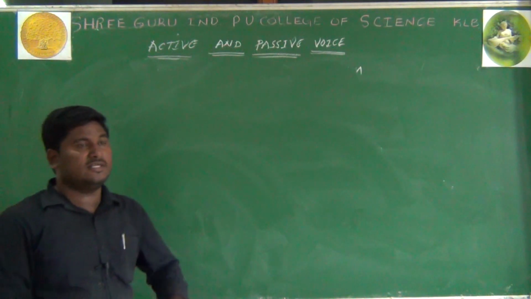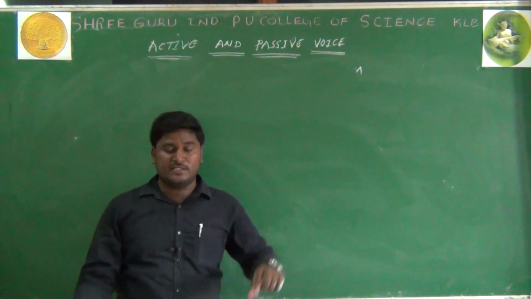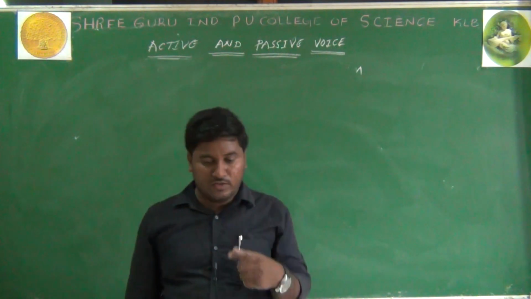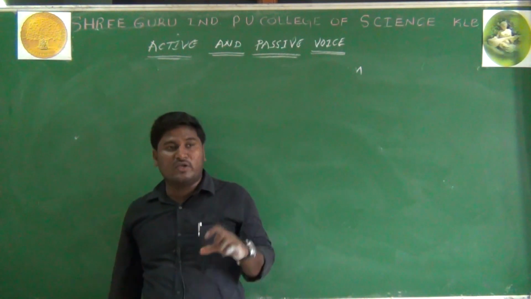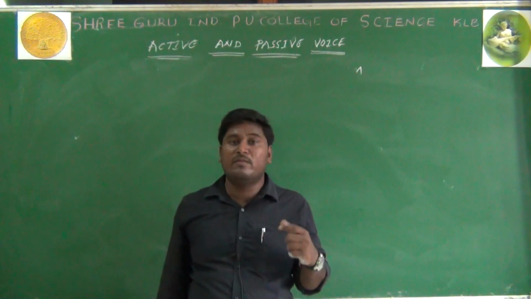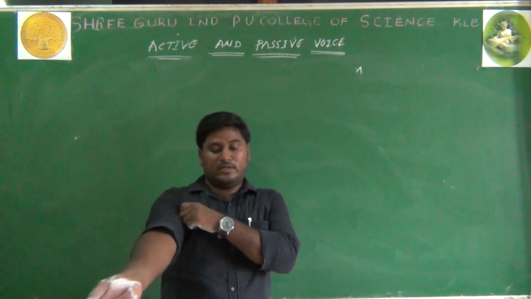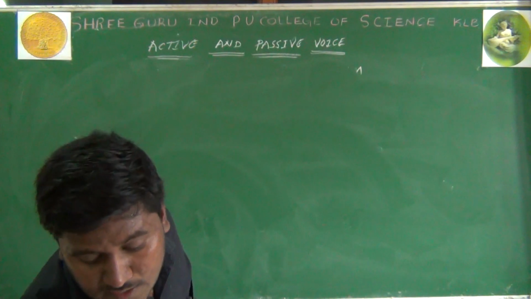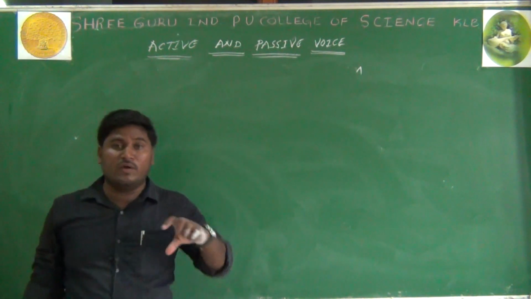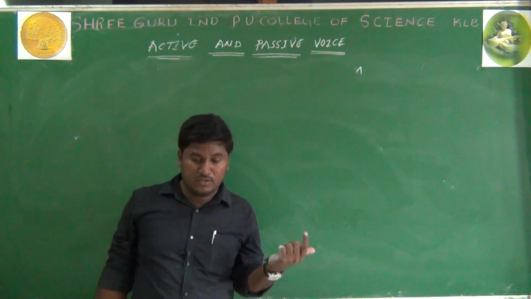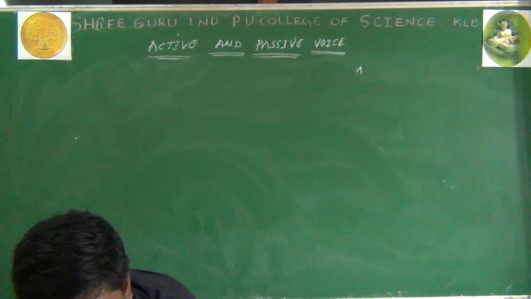And there are some sentences. In the PU syllabus they have given some paragraphs. So it will be for 3 marks. Some paragraphs will be given, and in the brackets they will give verbs. You have to change them from active into passive voice. I will write some examples here.